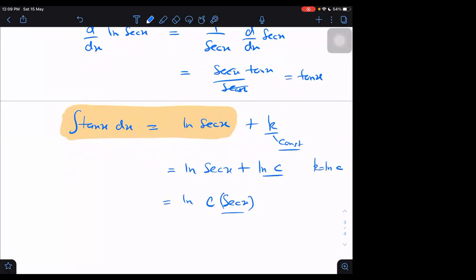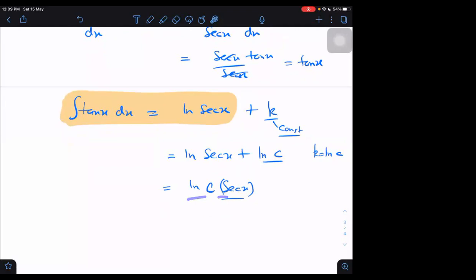It is common in log cases that we don't add the constant. Instead of adding the constant, we multiply the constant within the log. So don't get confused why they are saying log of c into secant x. This is also a valid result. Only for log terms we can do like this.